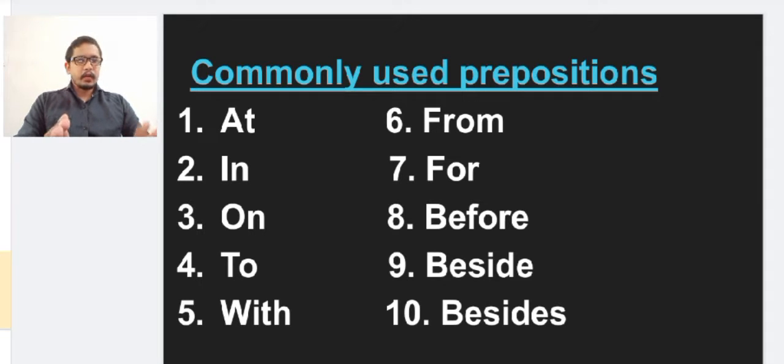So let us look at it in detail, where we have to use it and how we have to use it in sentences. The first one is at, the second one is in, the third one is on, fourth one is to, fifth one is with, and the sixth one is from, seventh one is for, eighth one is before, ninth one is beside, and the 10th one is besides. These 10 prepositions we are just going to learn.